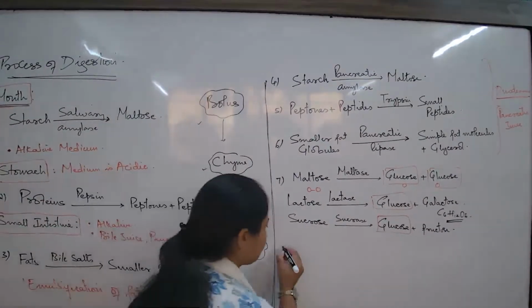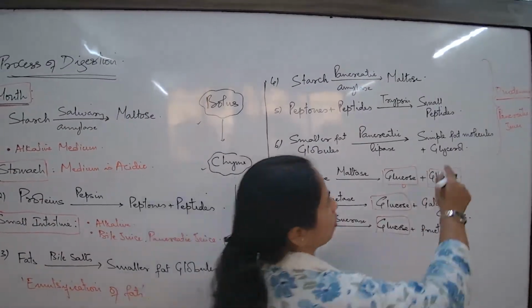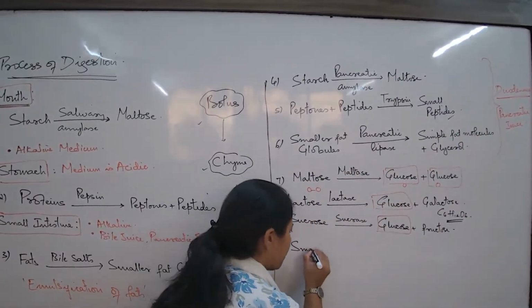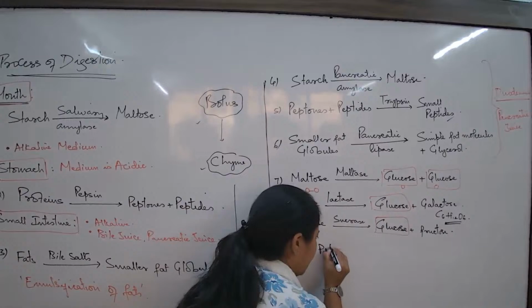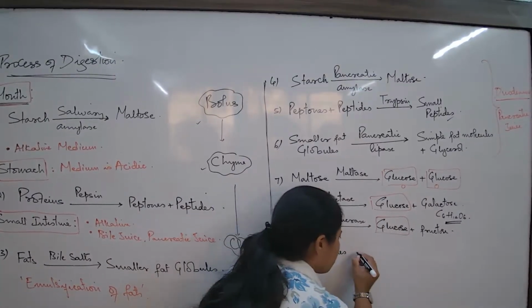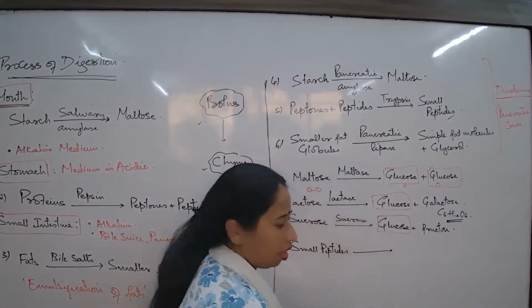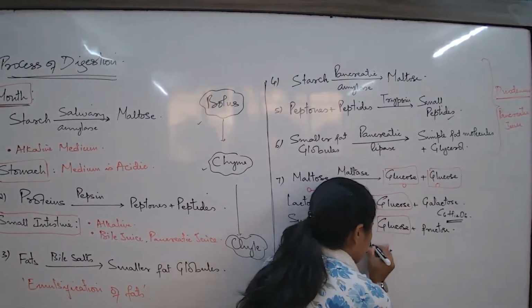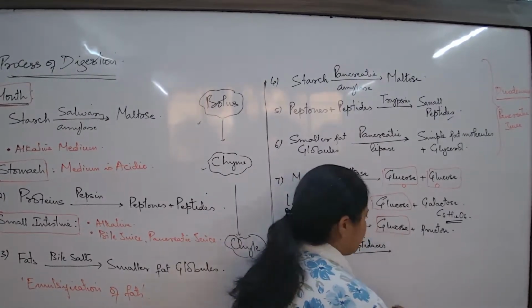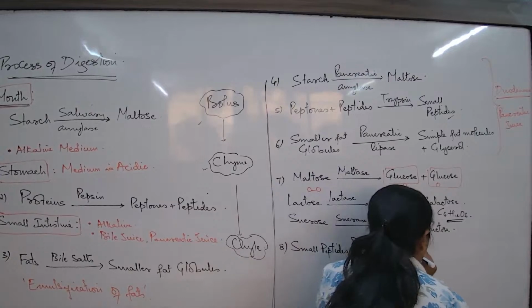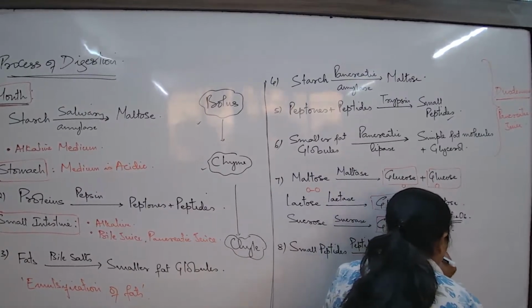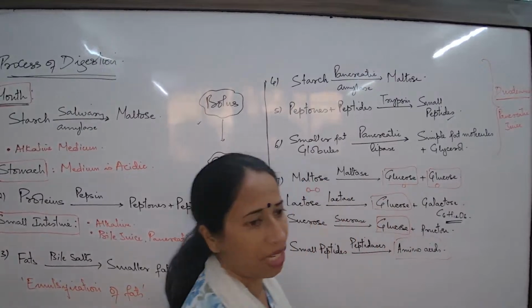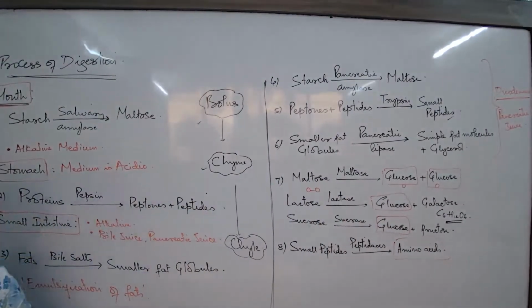Let us complete. What am I supposed to pick up now? Small peptides. What happens to the small peptides? The small peptides, which may be 2-3 units bonded together, with the help of peptidases, which are intestinal enzymes, will be broken down to what? Amino acids. Simplest units, protein digestion is over. Ready for diffusion, ready for absorption.